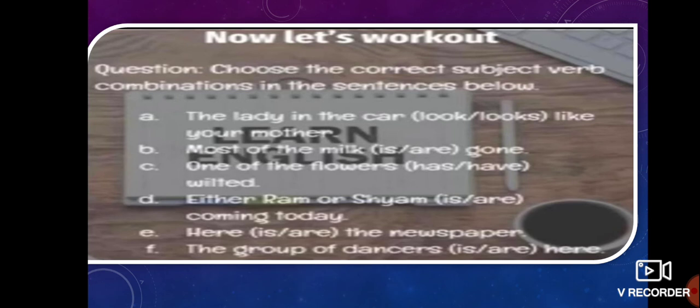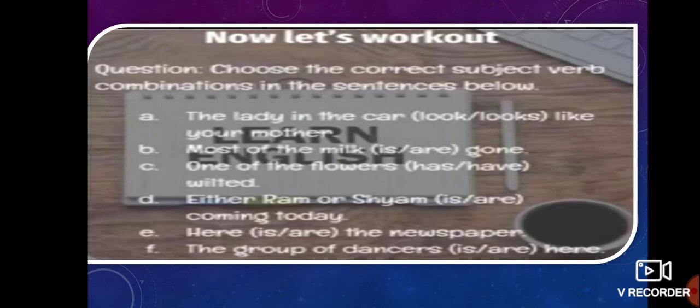Now let's have a worksheet on this and answers also will be declared. The lady in the car dash like your mother. Here the answer is looks because lady is a singular subject. The second one, most of the milk dash gone. The answer is has because milk is singular and it is uncountable. So it is singular in form. So you can write is.